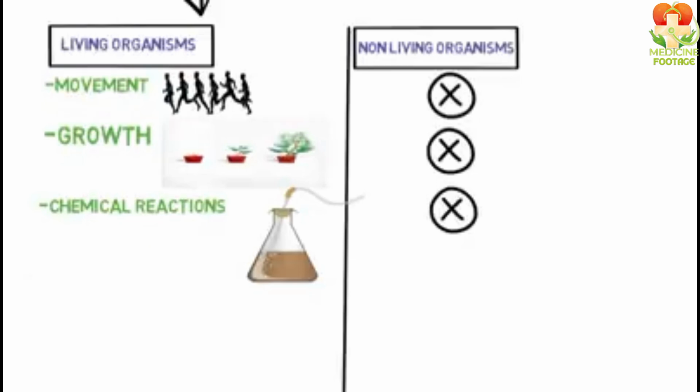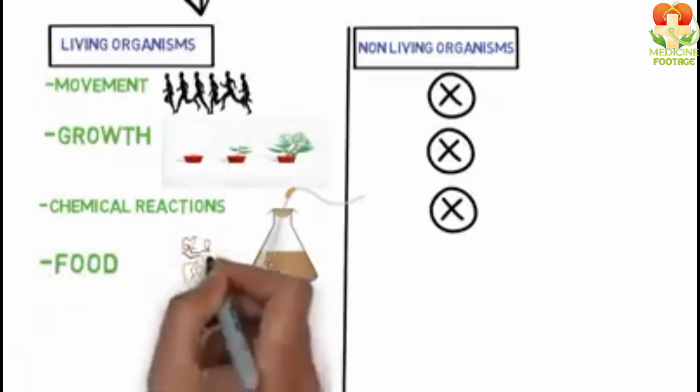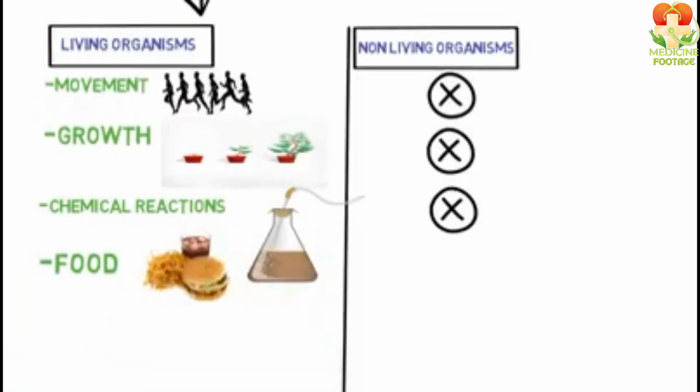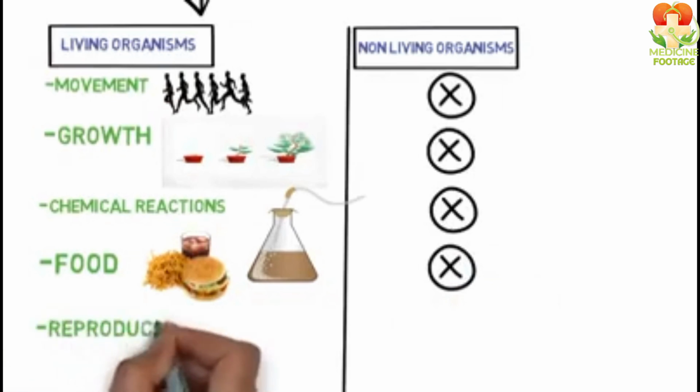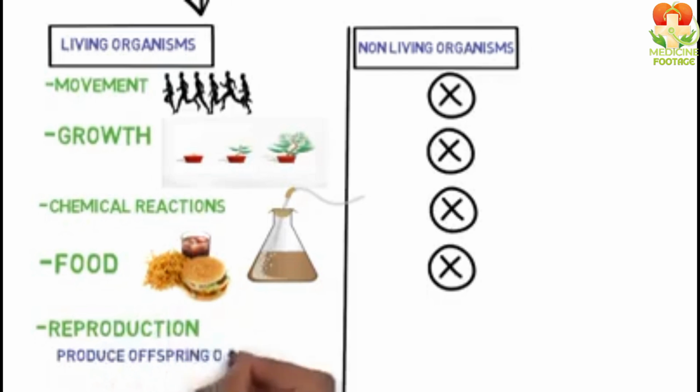Next, living organisms have food. They have nutrition. But non-living things do not have nutrition, meaning they do not eat or consume anything. The last thing in living organisms is reproduction, meaning living organisms can reproduce and make other organisms like them, whereas non-living things do not have any reproduction.